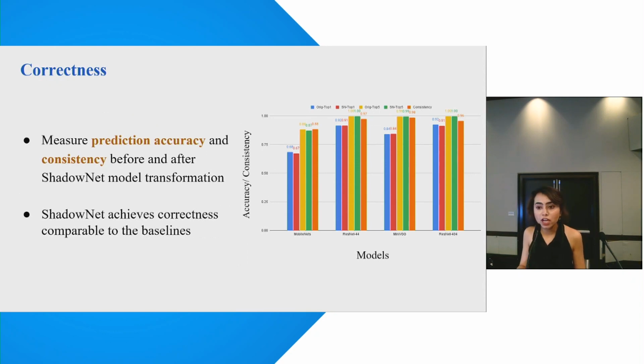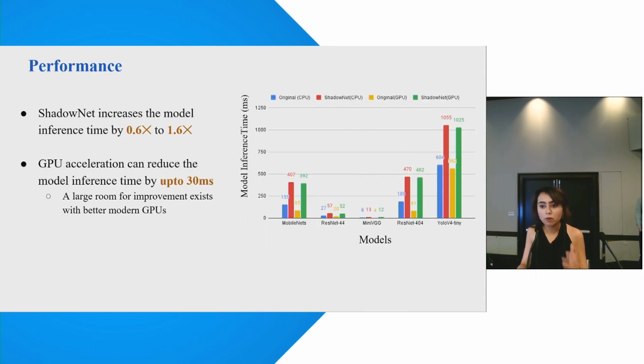For correctness, we measure prediction accuracy and consistency before and after ShadowNet transformation. We observed that ShadowNet's correctness is comparable to the baseline. In terms of the performance, we observed that ShadowNet incurs very low overhead, increasing the inference time by only 0.6 to 1.6 times. Additionally, the GPU acceleration can reduce the inference overhead by up to 30 milliseconds per inference.